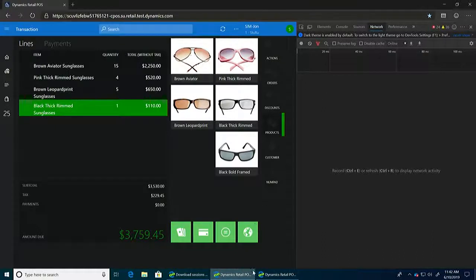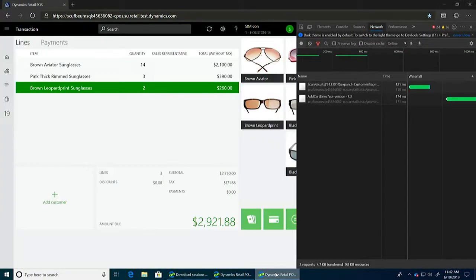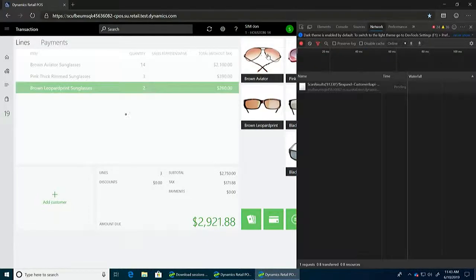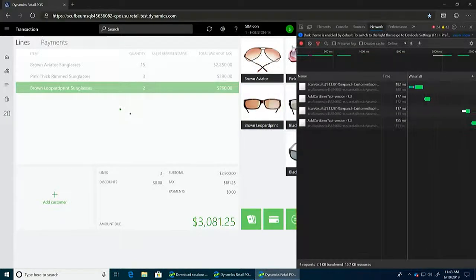Now I'm going to switch to the other point of sale, which is also in Bellevue in the Pacific Northwest, and that is connecting to a local Cloud Scale Unit right there next to Seattle. In this one, you can see here already, we're seeing under 400 milliseconds. So about 40 to 50% shavings in the total time it takes you. And I'm going to also do this a few more times just so you know this is real and I haven't faked it.